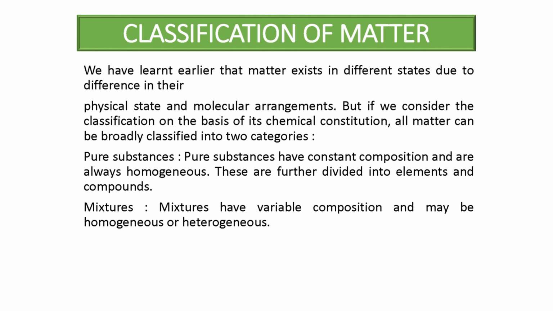So it is broadly classified into two categories, pure substances and impure substances. We also call impure substances as mixtures. Both are same. So first we see the pure substances. Pure substances have constant composition and are always homogeneous. These are further divided into elements and compounds. So pure substances are those which are made up of only one kind of atoms, and they have constant compositions and they are always homogeneous.